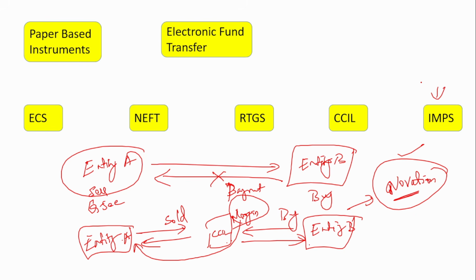Next is IMPS. The full form is Immediate Payment Service. This was introduced in 2010 by the National Payments Corporation of India, where immediate money transfer takes place. This IMPS is available on weekdays and weekends, 24/7. Initially NEFT and RTGS were not available 24/7, but now they are also available 24/7.